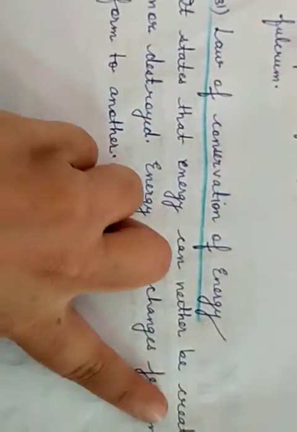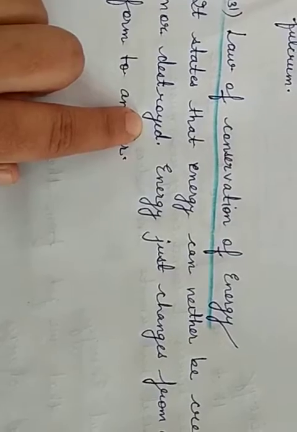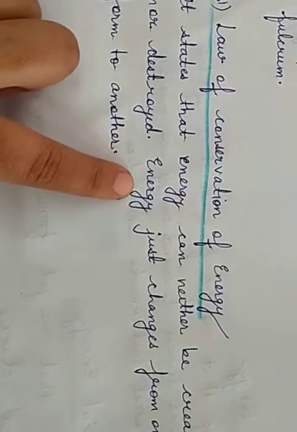And the last and most important topic of this chapter is the law of conservation of energy. This law states that energy can neither be created nor be destroyed. You can't create or destroy energy, it just transfers or changes from one form to another. So this is the summary of this chapter, chapter number 11, force and energy.